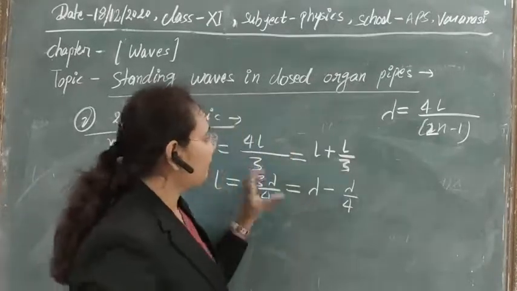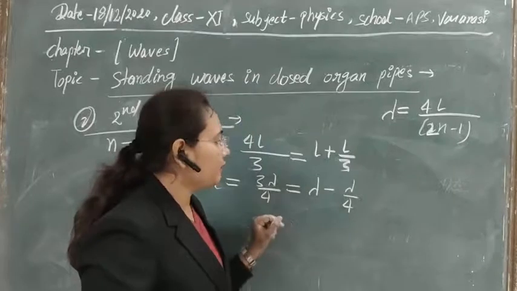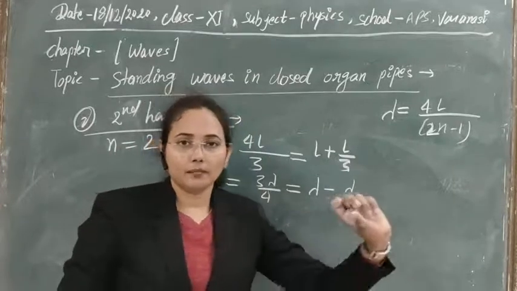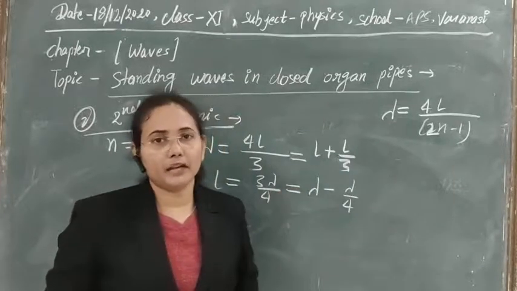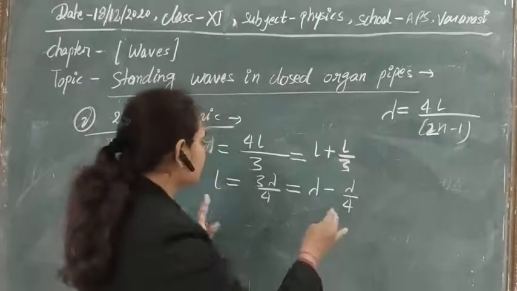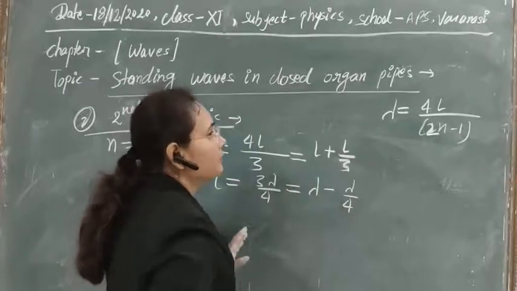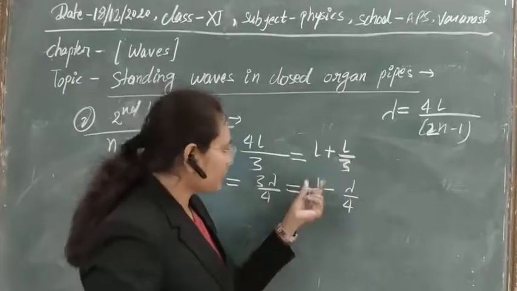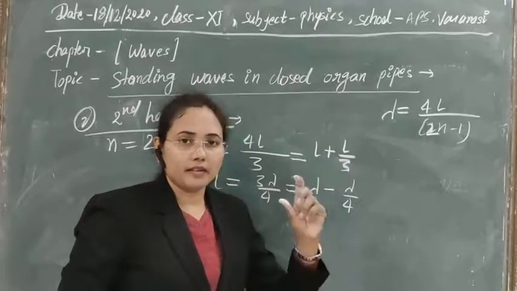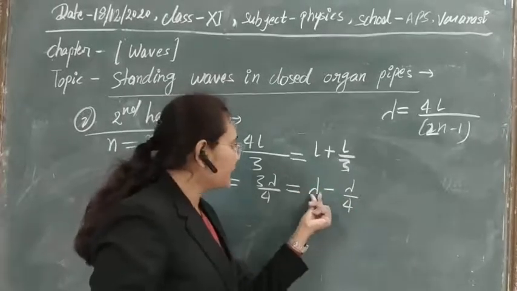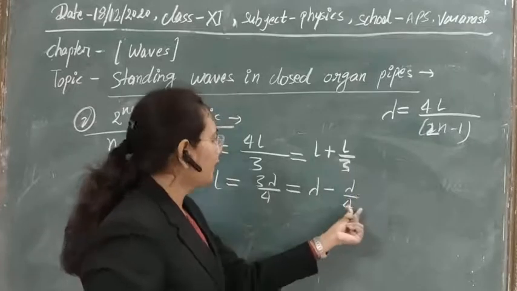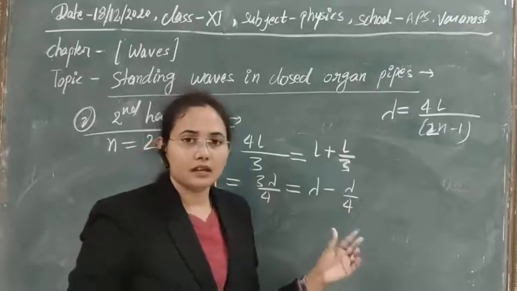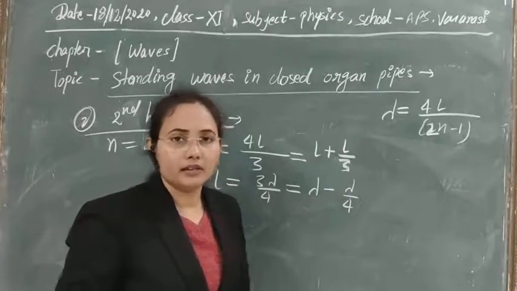The first is a complete wave of wavelength lambda, and the second is 1/4 of a wave. I think the concept is clear again. First we get a complete lambda, and again we get just 1/4 of a wave in the system.